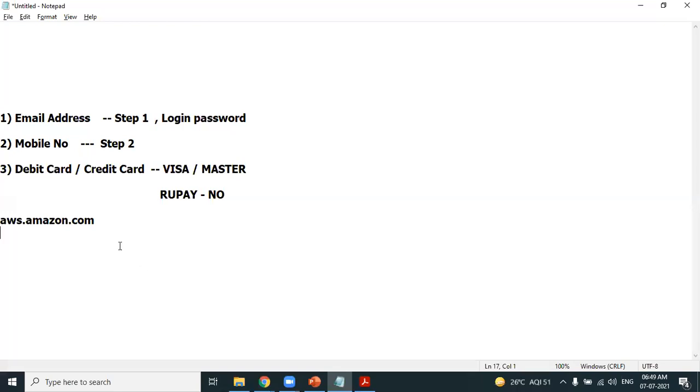Next point. If you create an AWS account, your account gets created, but it will take approximately 18 hours to get activated. Creation is different, activation is different. Your account gets created immediately, but if you want to start practicals, you have to wait for approximately 18 hours. You get one more email saying that your account is now activated. You can start using our services. Go ahead and create a new account now so that after 18 hours, you can start practicing.